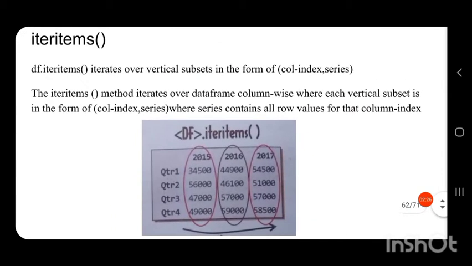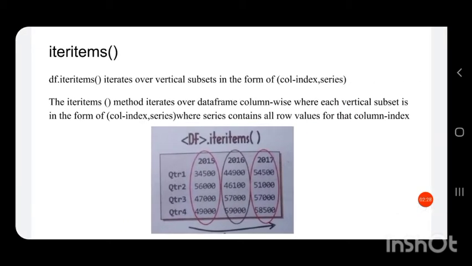So the iteritems function iterates through the data frame column wise. First the first column's values are executed, then the next column, and then again the next column.